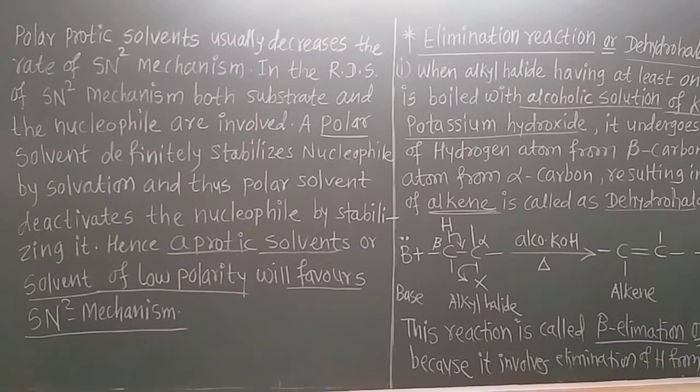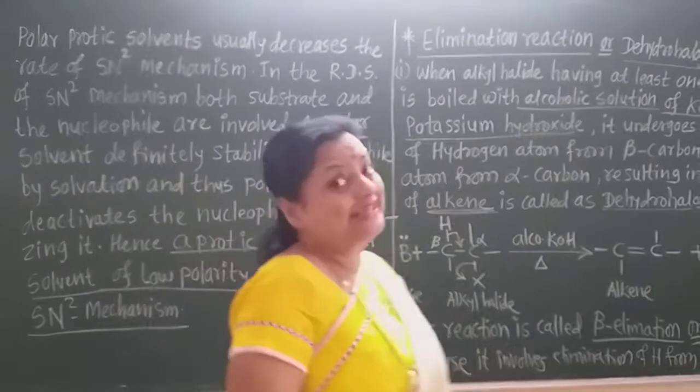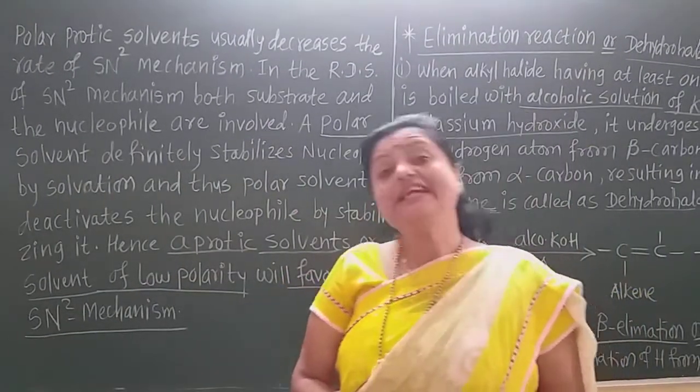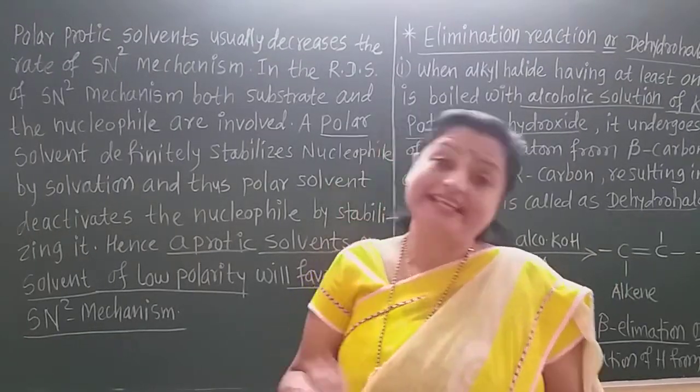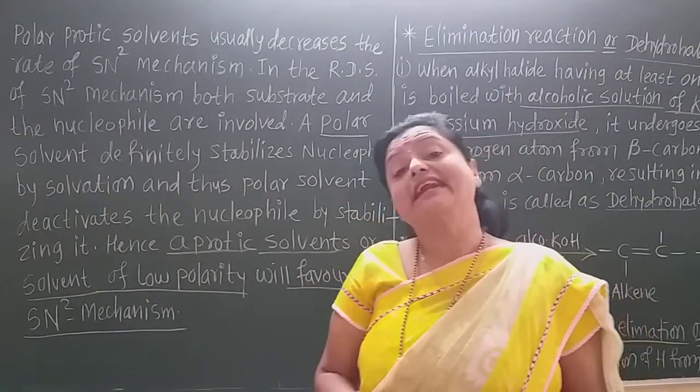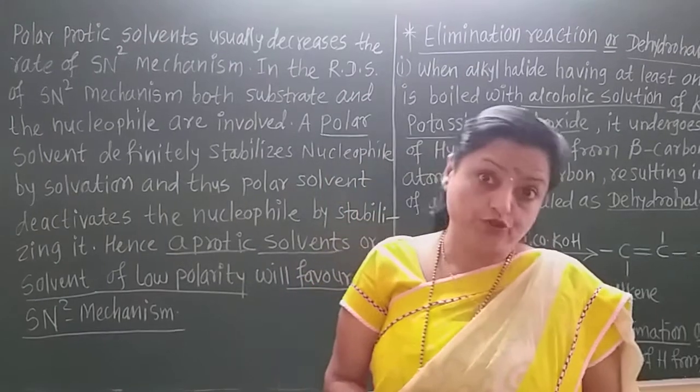Now again pay attention, students, on the blackboard. We learned that the SN1 mechanism favors the polar protic solvents, but the SN2 reaction usually decreases its rate in the polar protic solvent.